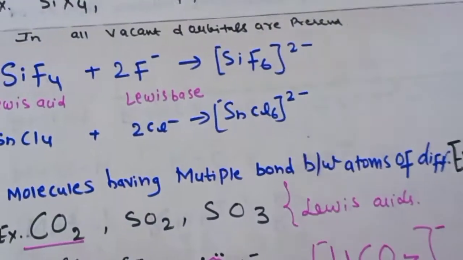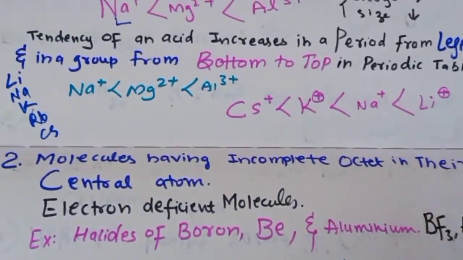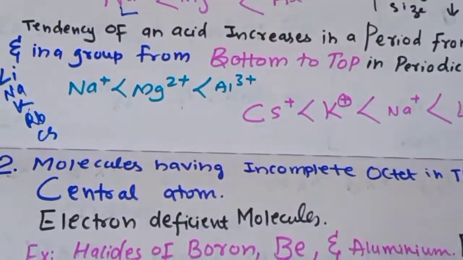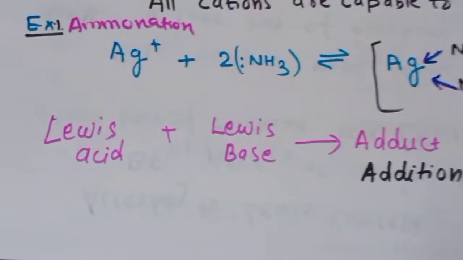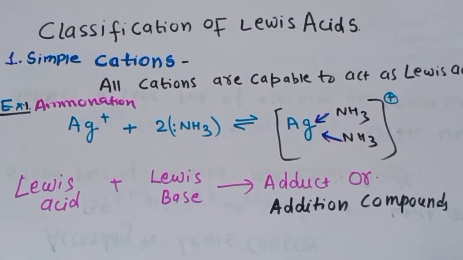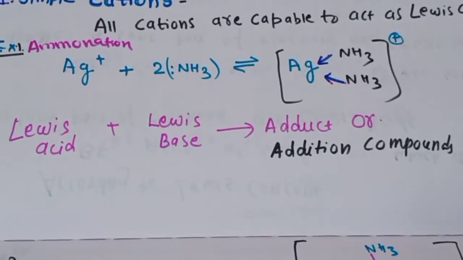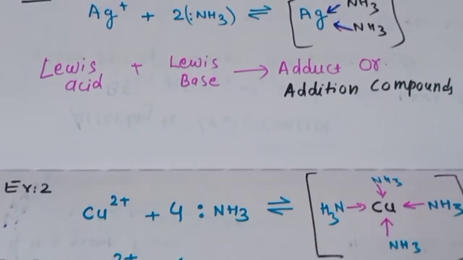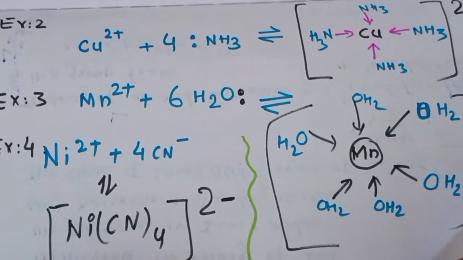So once again you can see the main types of Lewis acid classification. If you want to take a screenshot, you can take it. First are the simple cations. Here you can write any examples for any complex formation.